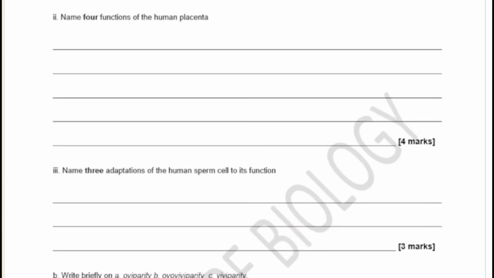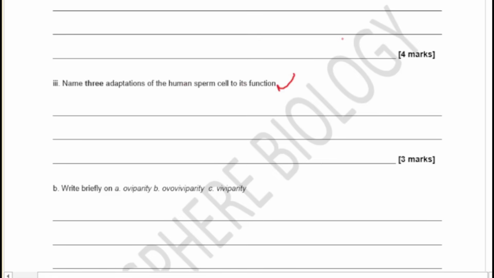Alright, so moving on to the next question, we have here, name 4 functions of the human placenta. We also have, name 3 adaptations of the human sperm to its function. So you can see that these slides are not just careless questions. We touched as many topics as possible, just to make sure that we help you and contribute to your becoming very, very confident as you prepare for your exam.